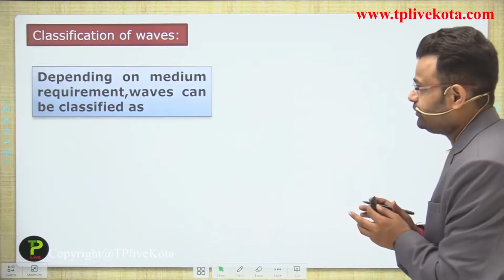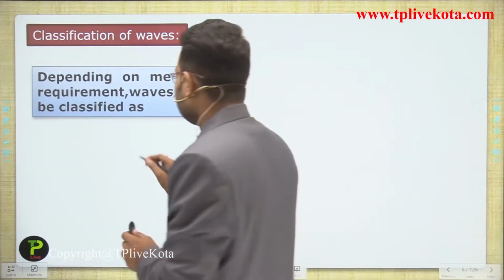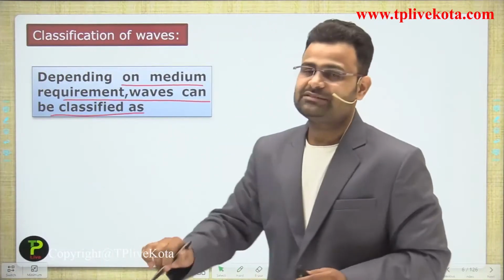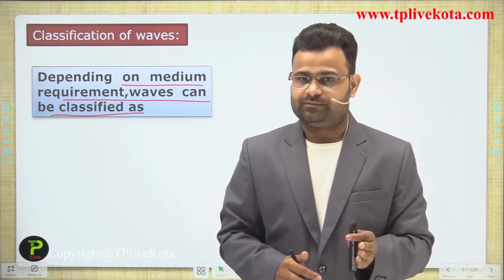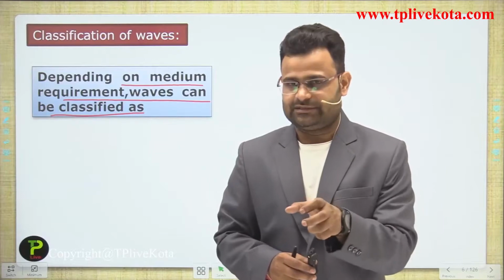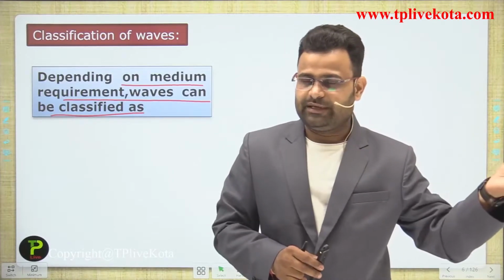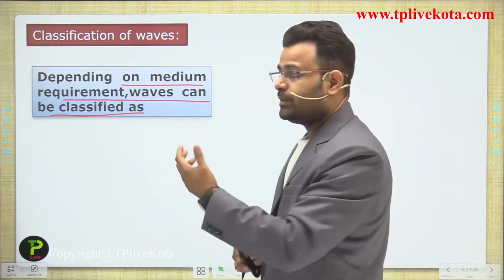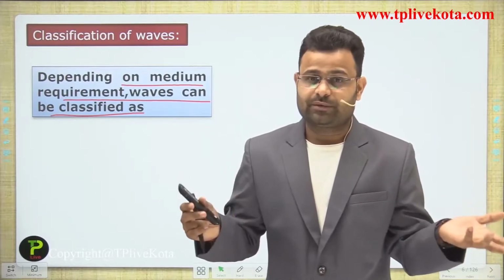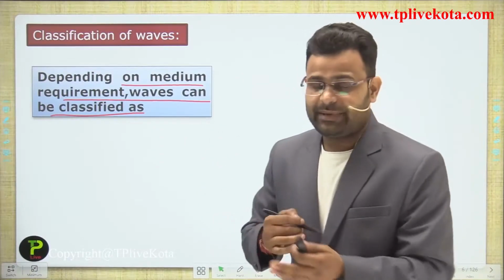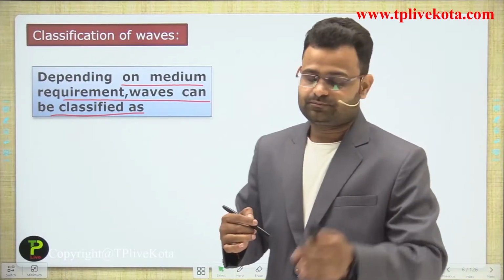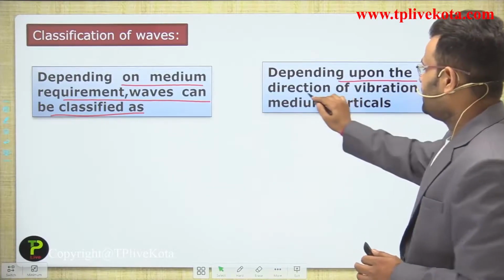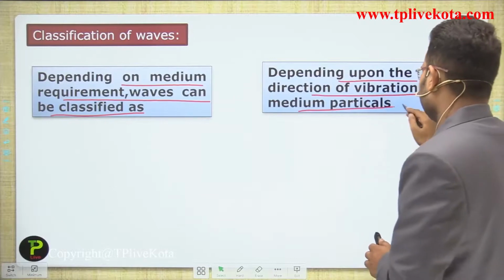So first of all, depending on the medium requirement, waves can be classified. On the basis of medium requirement, means guys, if the energy is transferred from one place to another place, then what is the medium? If there is a medium requirement, we divide into two parts. If there is no medium requirement, we talk about that separately. So first of all, the requirement of the medium, and second, depending upon the direction of vibration of the medium particles.